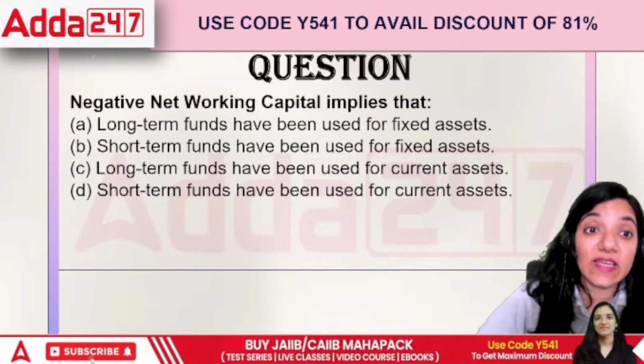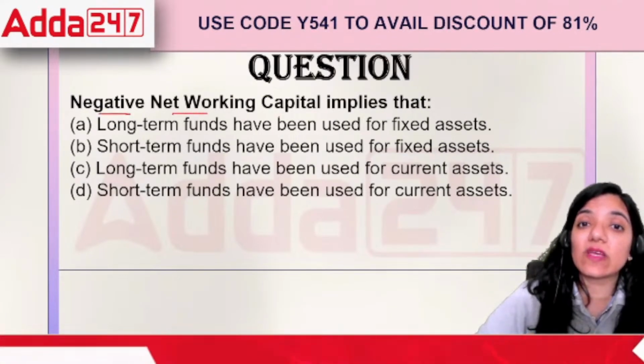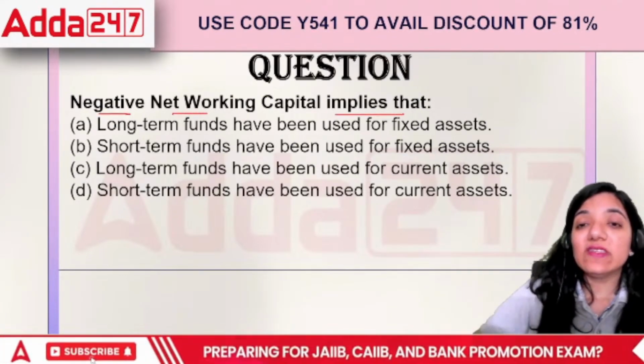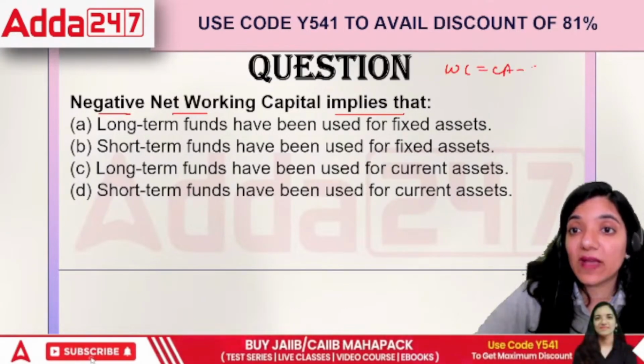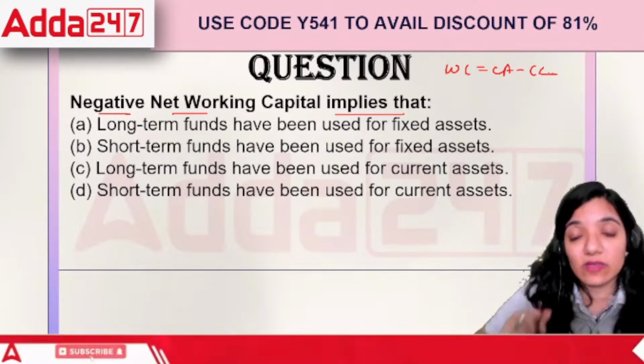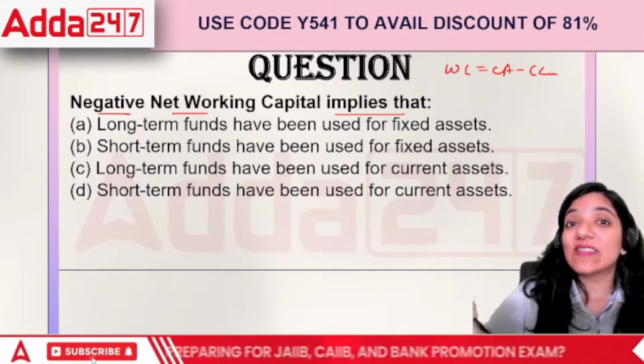Next question. Negative net working capital implies. If we see there's a negative working capital, how do we define working capital? It is CA minus CL, right? The question says we have CA minus CL is equal to working capital.